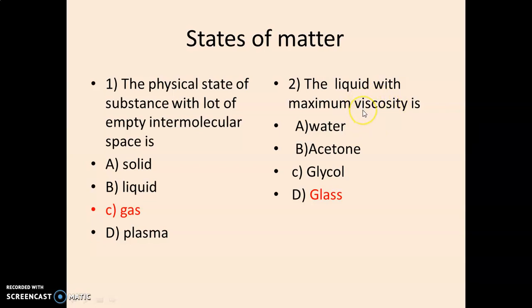Water and many liquids are transported from one place to another through different pipes. Then the force of friction between the layers of liquid is called viscosity. Viscosity is a measure of the resistance of a liquid to flow. As glass has the maximum viscosity, the answer is glass.